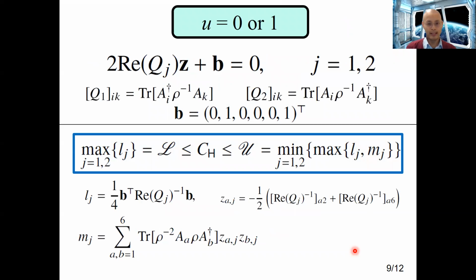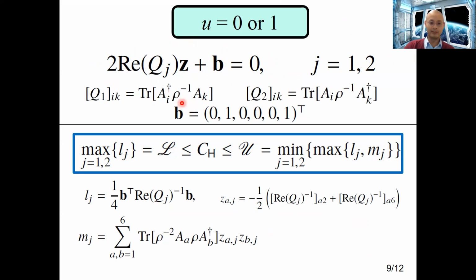So let's look at the case of u equals 0 or 1. This is really simple. When we make this substitution, we derive the dual program, and we find that the optimum solution of the dual program must satisfy this equality over here. And this is really just a system of linear equations where these matrices are given in terms of the original problem.